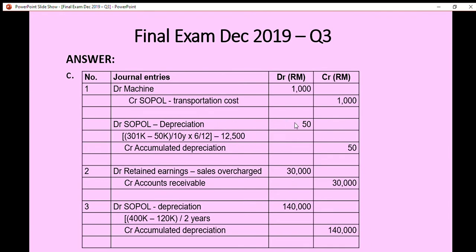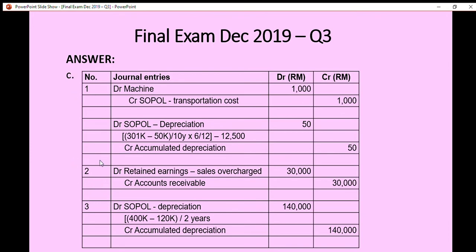The additional depreciation is 50, so we debit SOPOL depreciation 50 and credit accumulated depreciation 50. That's how we prepare the journal entries for situation 1.